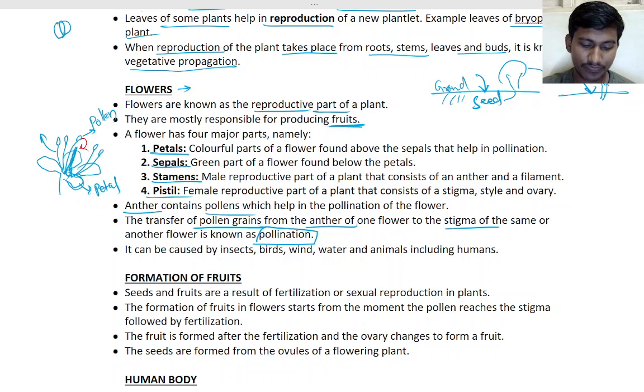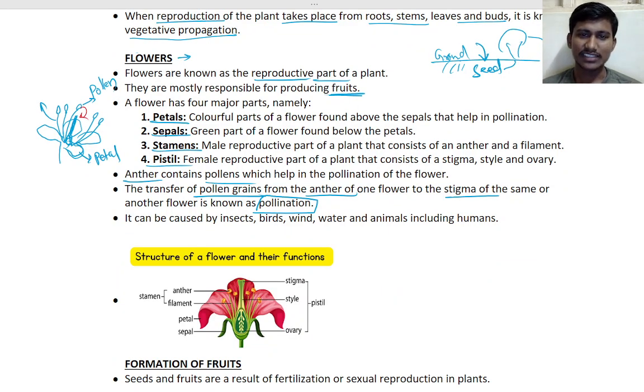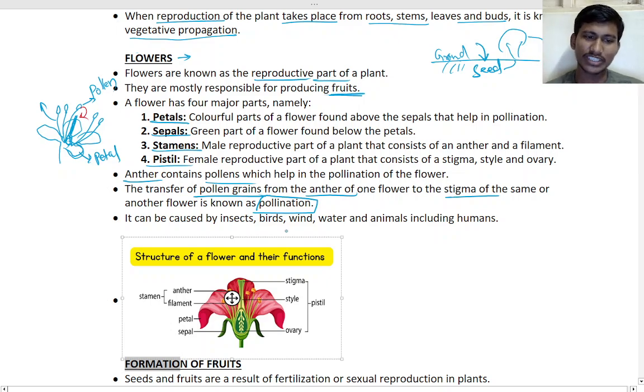Sir, can you repeat it again? Okay, so just remember, if I draw it, it will be easy. I think I will take one diagram. Wait. So see here, this is the flower, right? So these are the parts. Okay, this is the petal. We will go one by one. I will make it a little bit bigger.